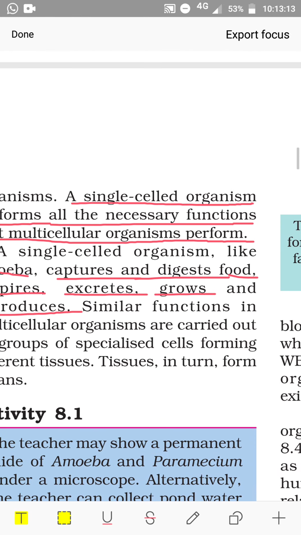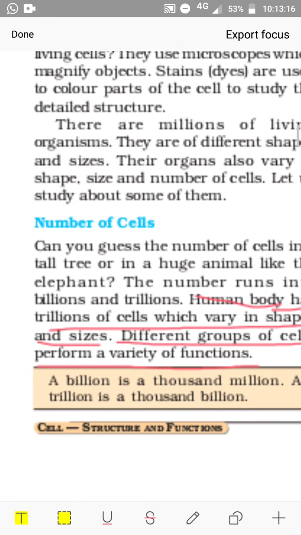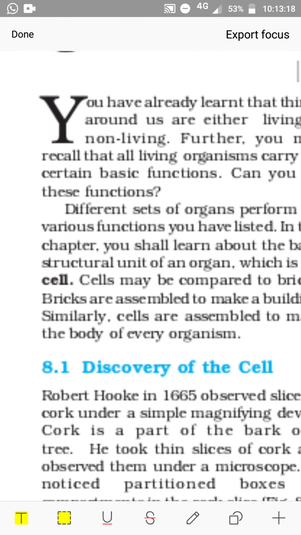So today, up to this much. Let us find out what we have read today. To sum up,